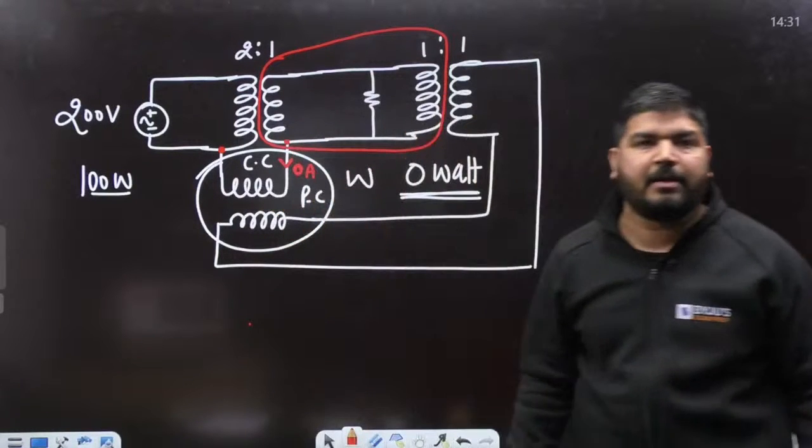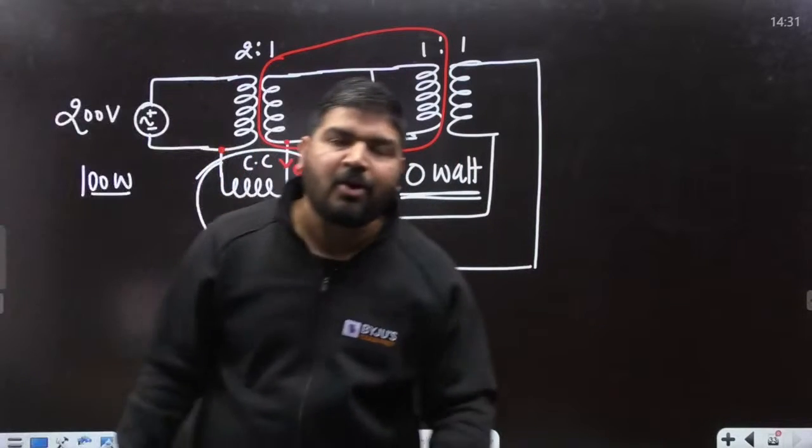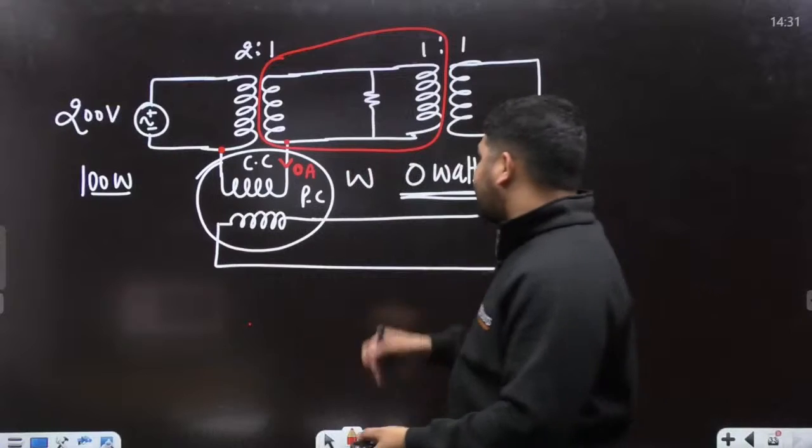It means in the current coil, you don't have any current. If there is no current, then the wattmeter reading will always be 0. So the answer is 0.